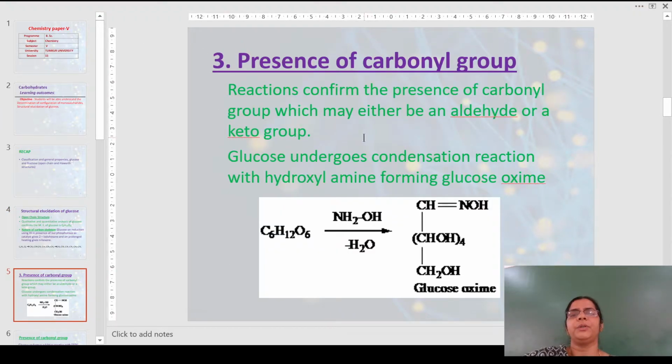After this, we all know that it contains oxygen. So oxygen can be present either in the alcoholic form, as a carboxylic group, or even as an aldehyde or a ketone. The presence of the carbonyl group was established by the following reaction. Glucose was treated with hydroxylamine and it gave an oxime. Oximes are obtained only when a carbonyl group is present in a given compound. So the presence of carbonyl group was indicated by treating glucose with hydroxylamine.